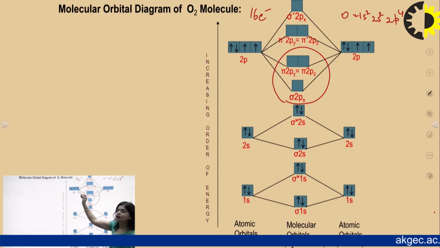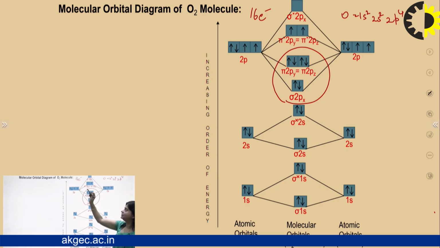And then in 2p orbitals, there are how many electrons? Total 8 electrons. So 8 electrons firstly fill the lower energy, then they will start to pair up and fill upper energy. So firstly it fills sigma 2p, then pi 2py, pi 2pz. Remember, because both are equal energy, firstly they will fill partially and then they will start to pair up. Then again there are 2 electrons remaining.